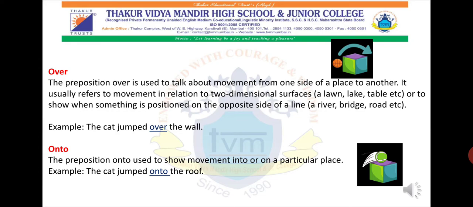Because the cat jumped on that particular surface, we use the preposition onto. And on means what? If something is placed on that particular surface, we use the preposition on. And onto means there is some kind of movement happening, some awareness that a particular person or animal jumped, and therefore reached that surface, and therefore we use the preposition onto.